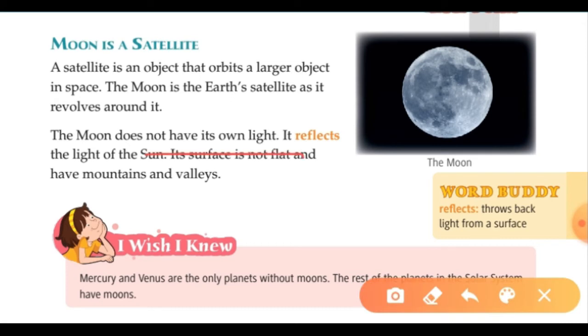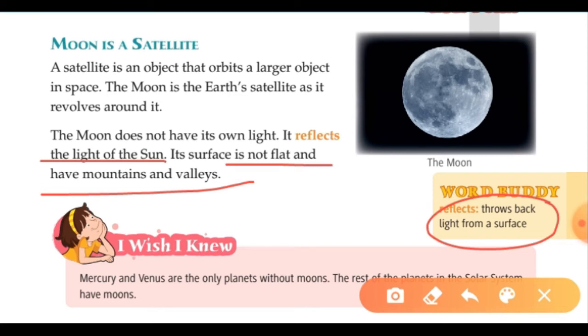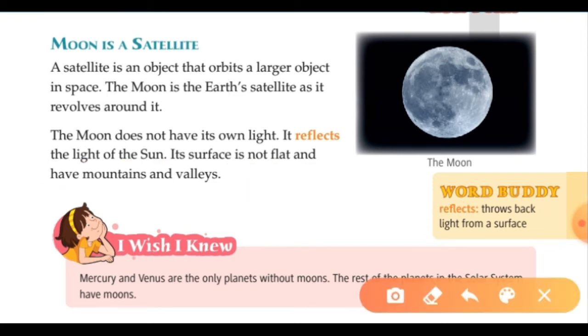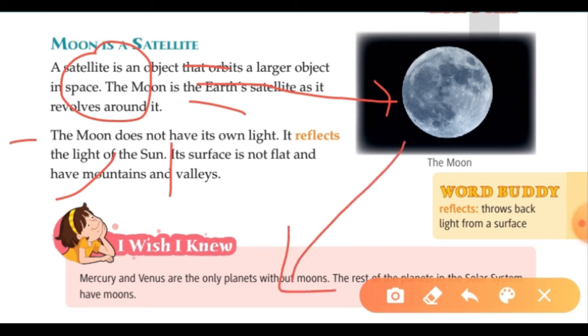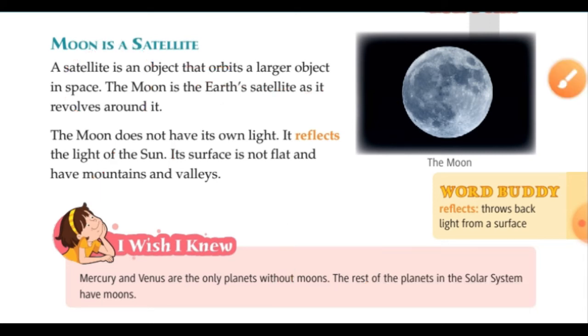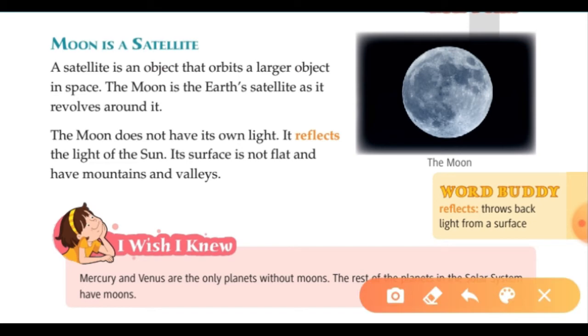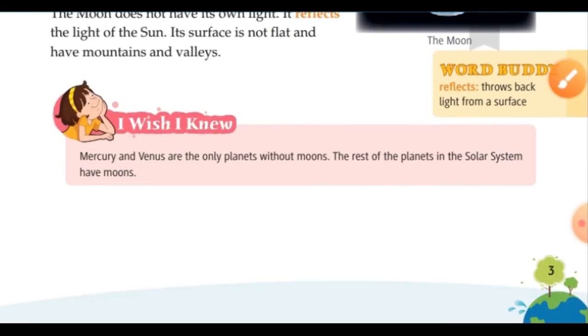The Moon does not have light of its own. It reflects the light of the Sun. Its surface is not flat and has mountains and valleys. Reflect means throw back light from the surface. So when we see the Moon shining, it is because the Sun's rays are coming to the Moon and the Moon is reflecting them toward the Earth. That's why the Moon shines without its own light.